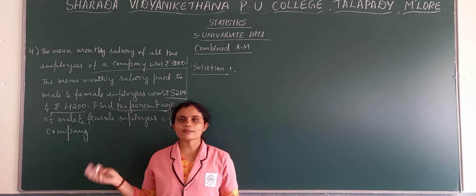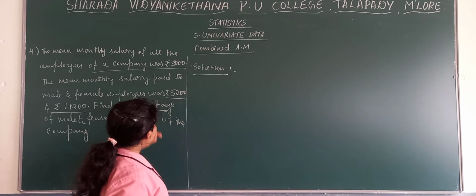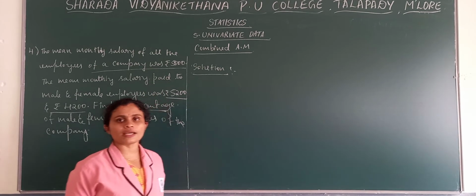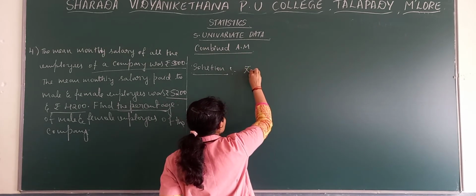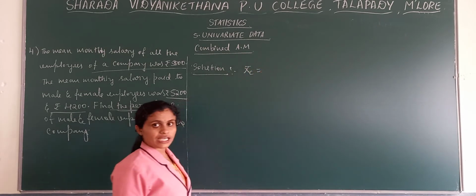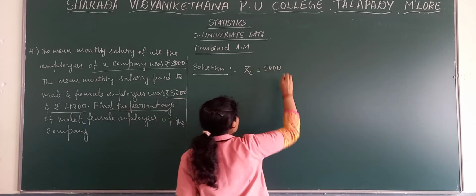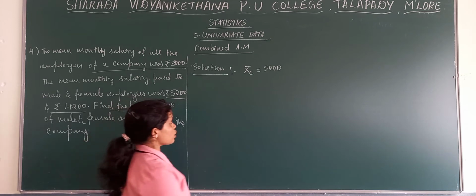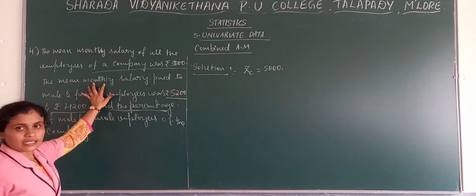This problem is about male and female employees and their mean wages. But firstly they have told the mean wages of all the employees, that means the combined arithmetic mean, they have given as 5,000. So we have combined arithmetic mean as 5,000. Then they spoke about mean monthly salary.